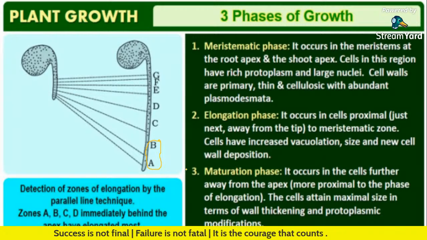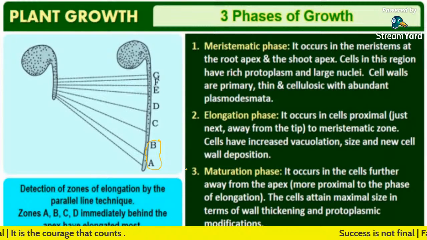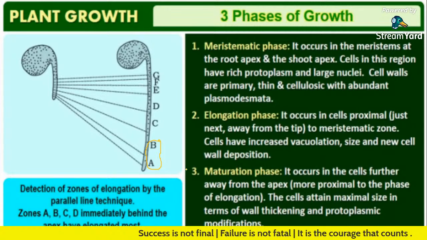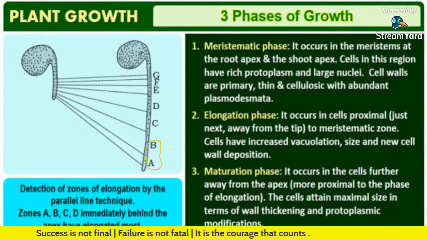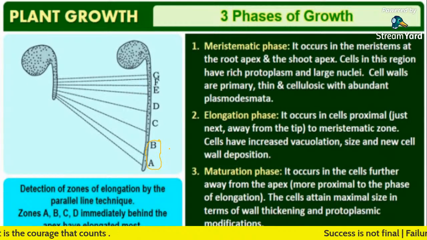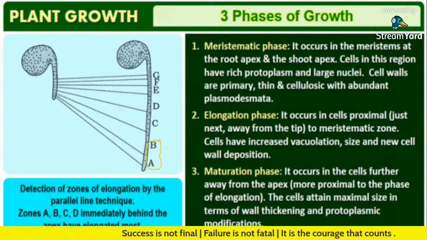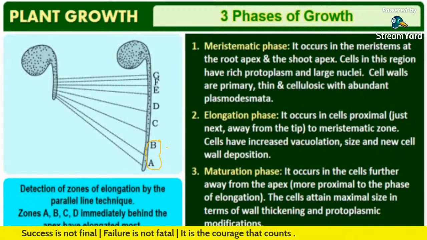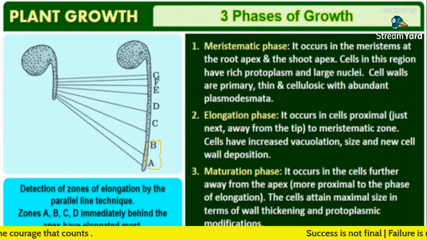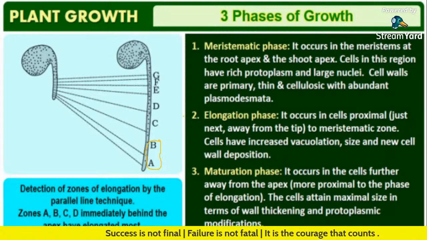So can anyone comment which is the elongation phase there? A and B is the meristematic phase. Then what is the elongation phase? Can you guys comment the alphabet? Come on, waiting for your replies. Yes, this is C and D.